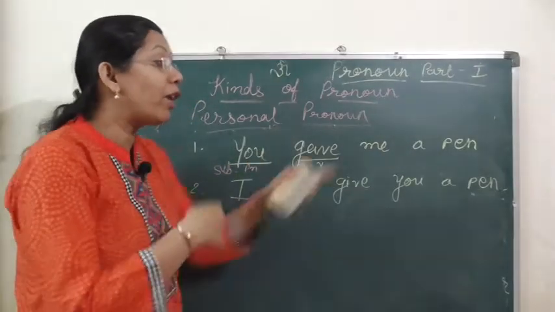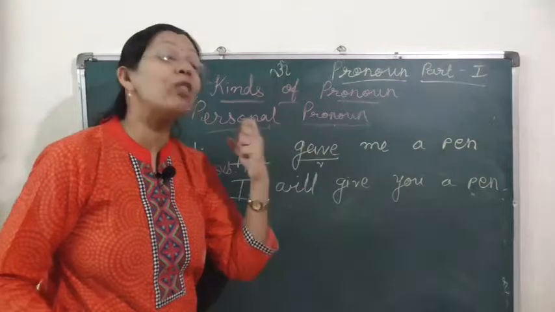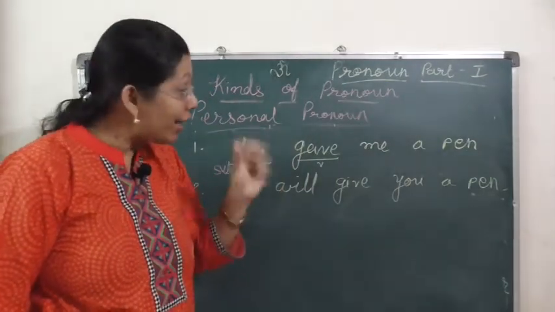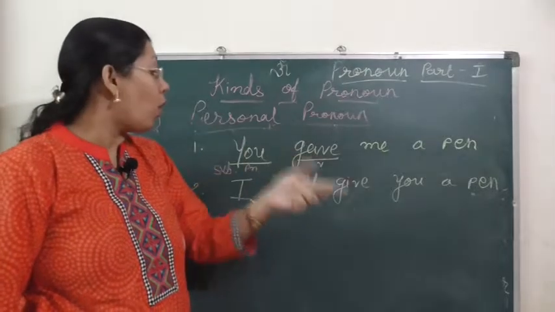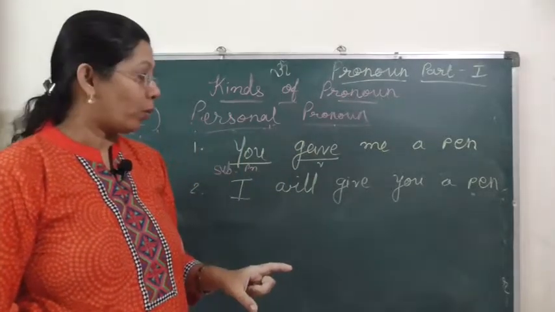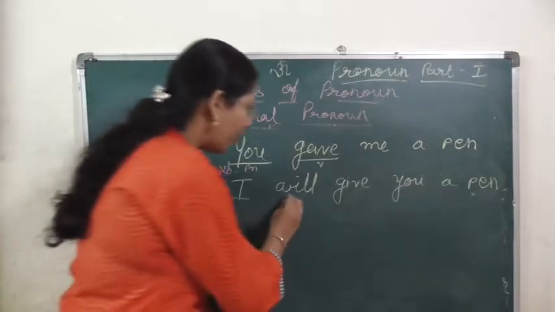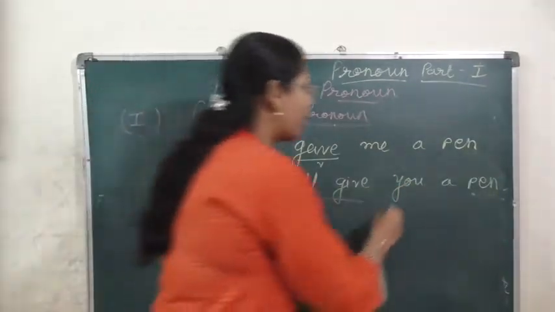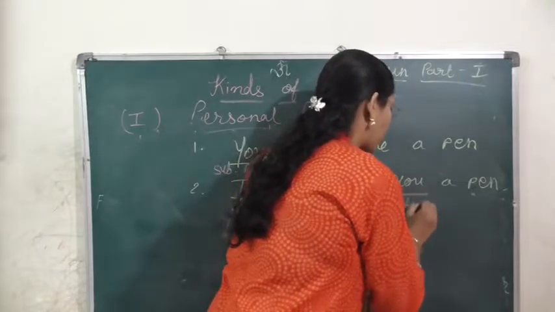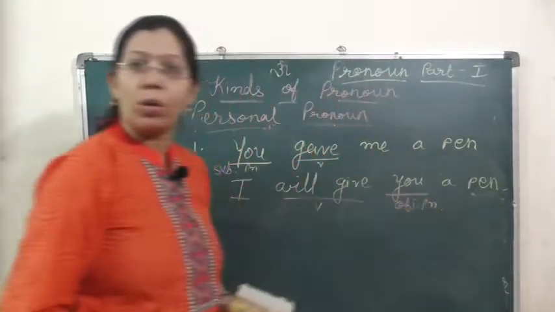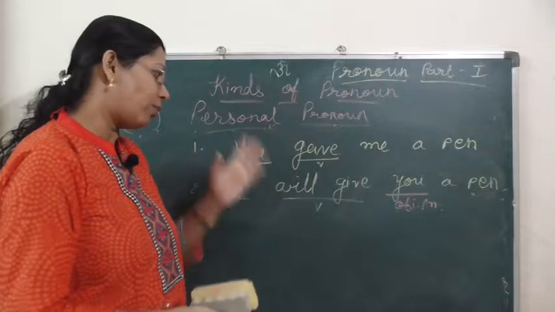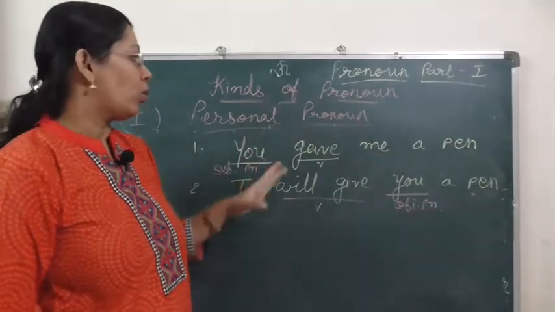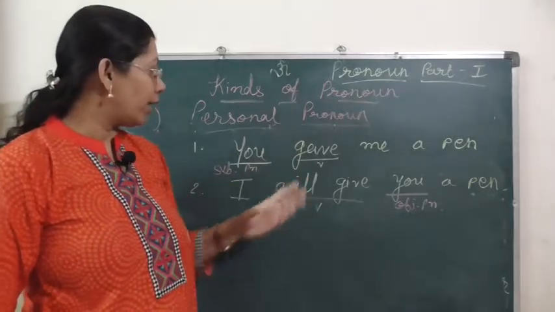Here, in "I will give you a pen," consider its place. From its place you can judge whether it is subject or object pronoun. Here will give is a verb, and after the verb you is used, that's why here you is object pronoun. So this is the difference between subject pronoun and object pronoun. I hope this is clear in your mind.